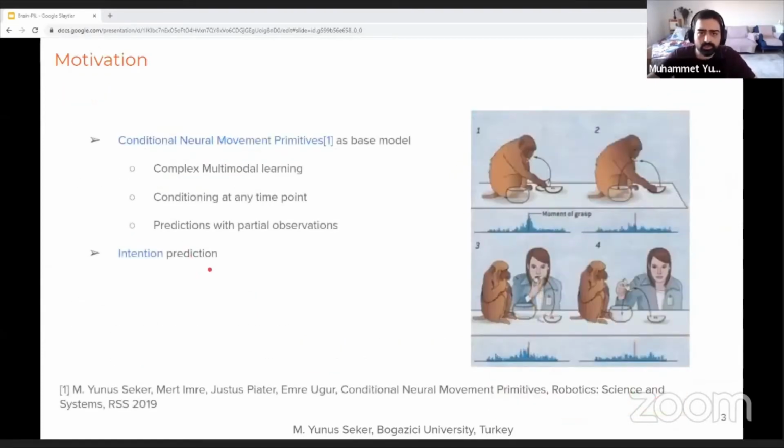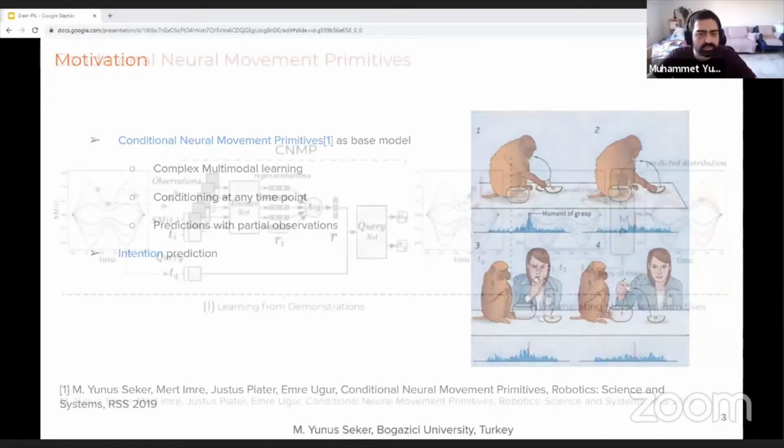In this study, we are using conditional neural movement primitives to learn actions from self-exploration. CNMPs can learn complex multimodal trajectory distributions and can be conditioned at any time point to make predictions. And similar to mirror neuron systems, CNMPs can make predictions with partial observations, and also they are successful at intention predictions. Before explaining our proposed model, let's have a look at CNMPs closely.